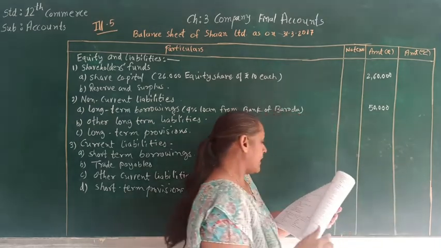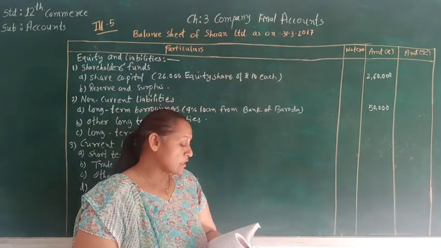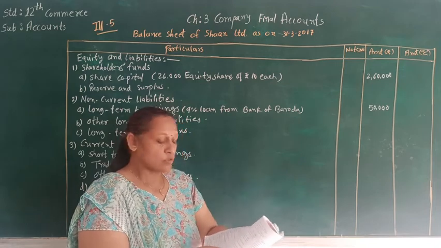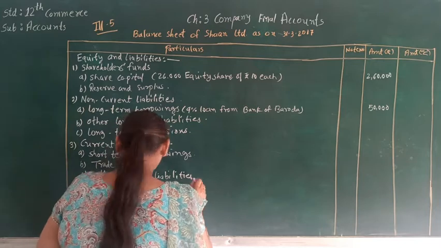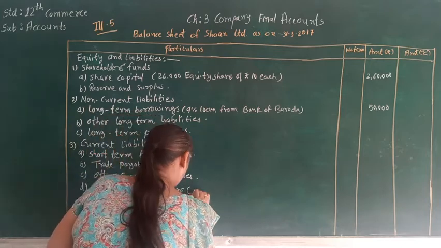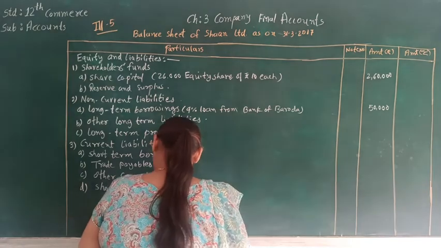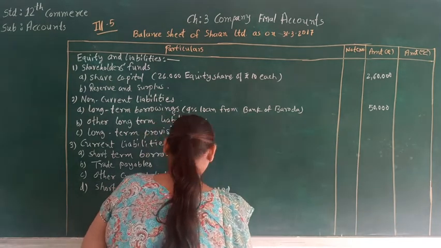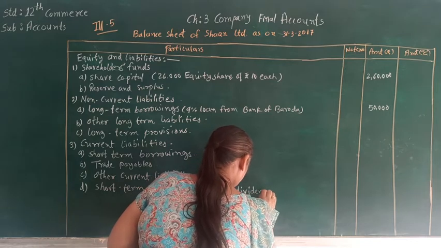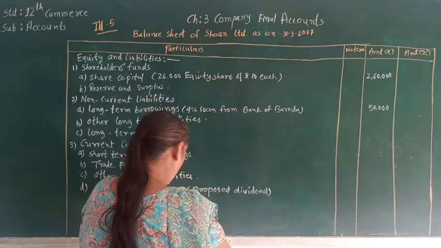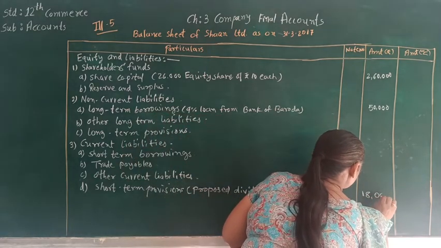After that, the third balance given to us is proposed dividend. Proposed dividend is a short-term provision, so we will write here proposed dividend, and the amount of the proposed dividend is 18,000.